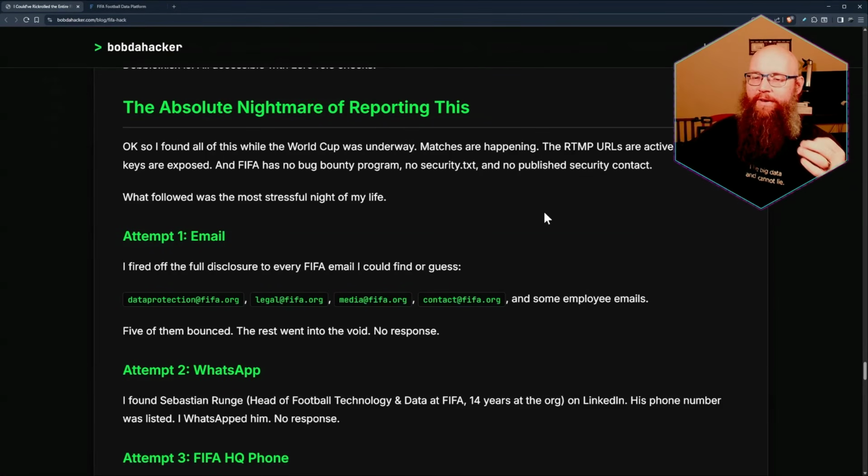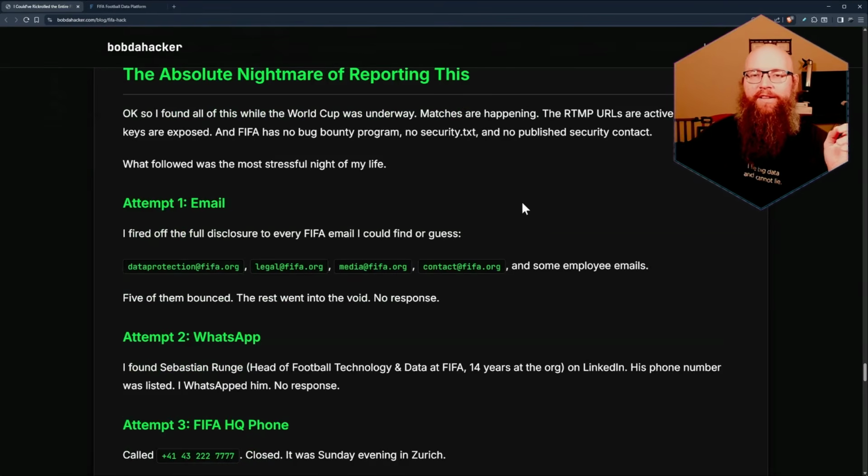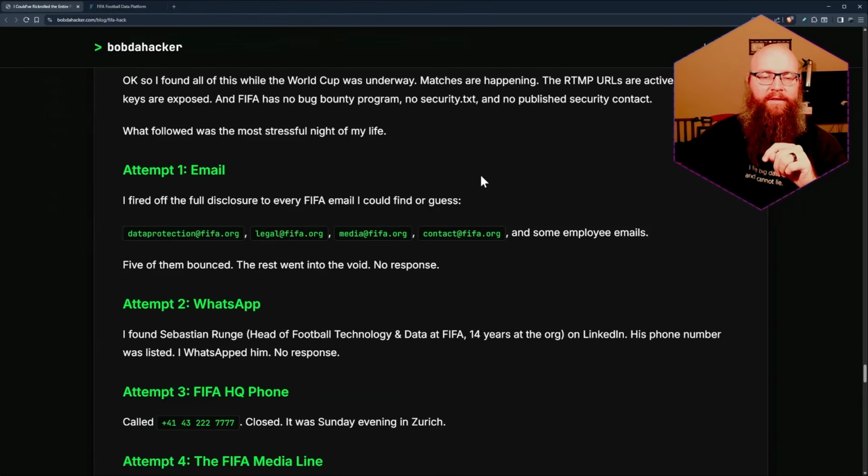So Bob finds himself thinking, I'm looking at this, these are active streams, anybody else that actually happens to find this bug could actually wreak some real havoc. So let's go through the attempts timeline. Let's see. Attempt number 1, fired off a full disclosure email to every FIFA email address that Bob could find or guess. Data protection, legal, everything, some employees.